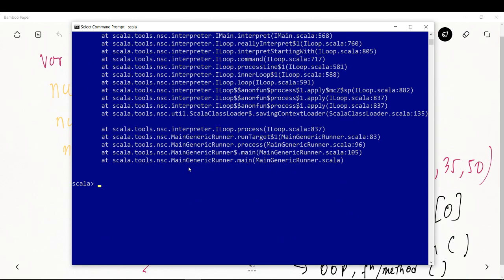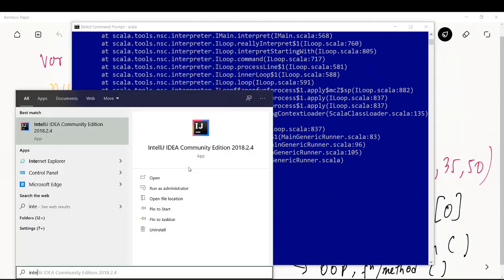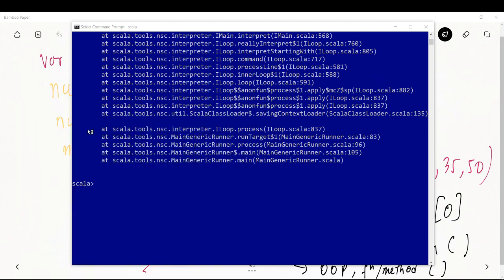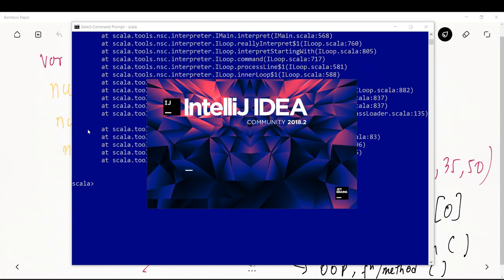Let us go ahead and play more with arrays. Playing more with arrays on the command line will make it more difficult to write loops and all those things. So instead of doing it on the command line, let's start IntelliJ and do it in the IDE.